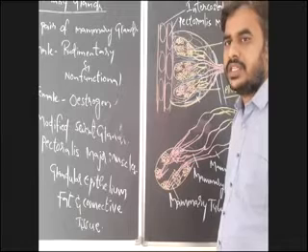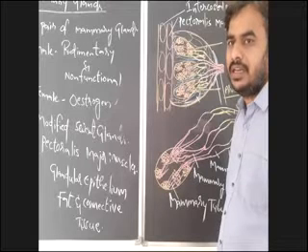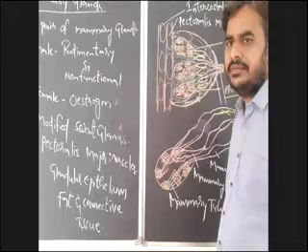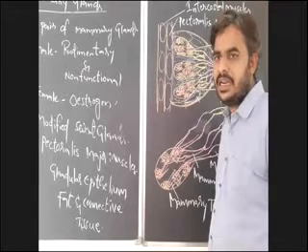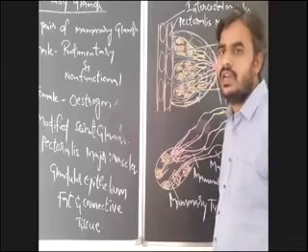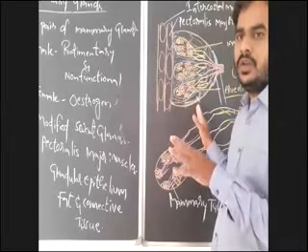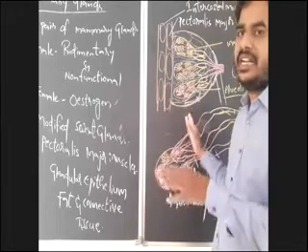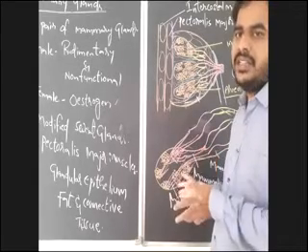How many lactiferous ducts are possible in a female? That is 30 to 40 lactiferous ducts are present, right? And how many mammary lobes are there? That is also the same, 30 to 40. In each mammary gland 15 to 20, so total 30 to 40 that you have to remember here. So the number of mammary lobes is equal to the number of lactiferous ducts. They may ask this sequence.